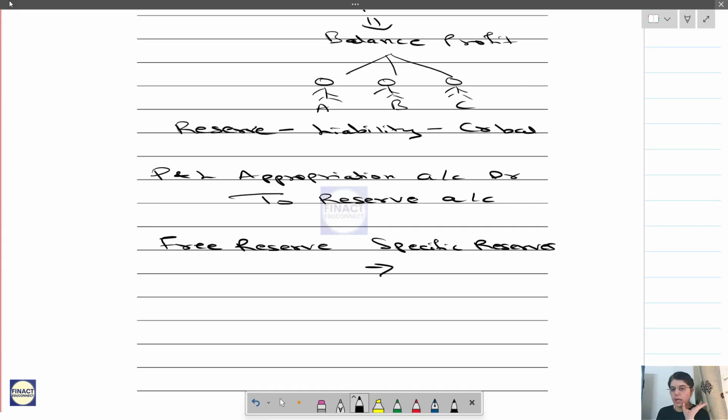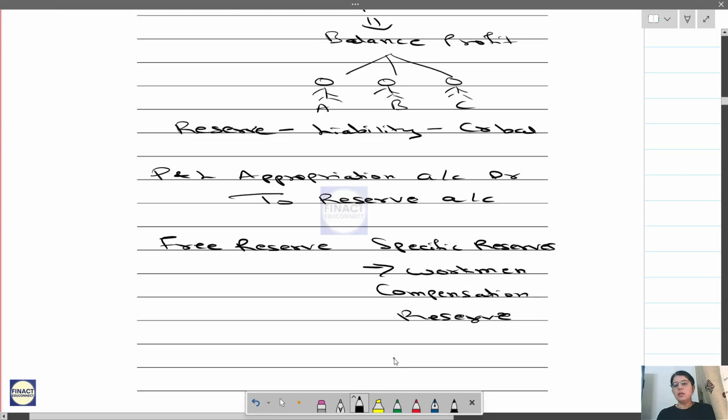For example, workmen compensation reserve is created and will be used only if there is some claim from workmen and we have to compensate it.